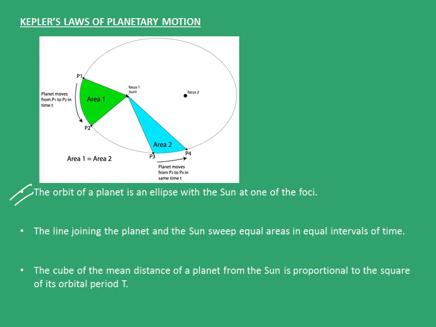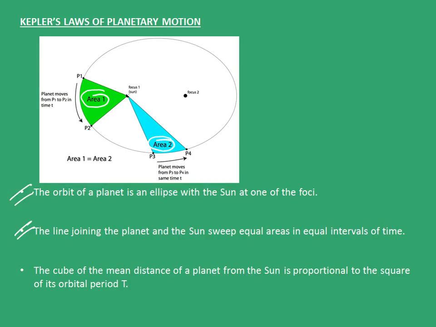The second law says that the line joining the planet and the sun sweeps equal areas in equal intervals of time. This picture here shows that the satellite goes from point P1 to P2 in a time say t. The same satellite then goes from point P3 to P4 in the same time t. So according to this law, area 1 is equal to area 2.